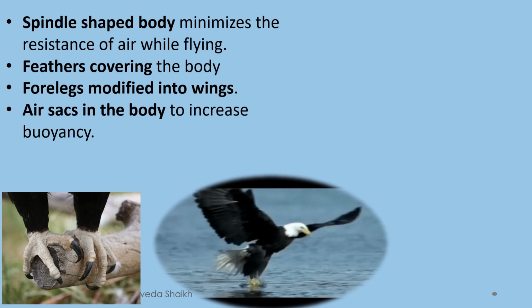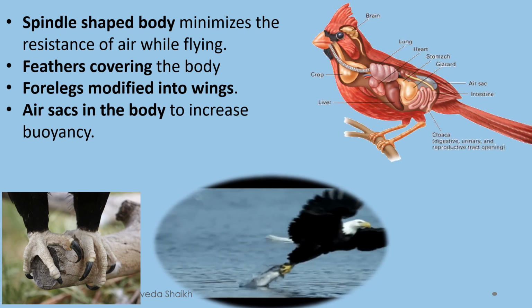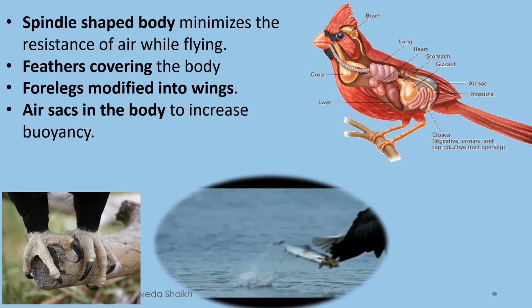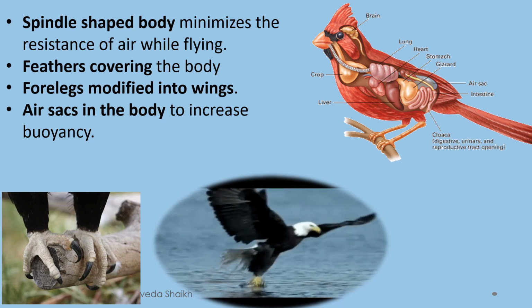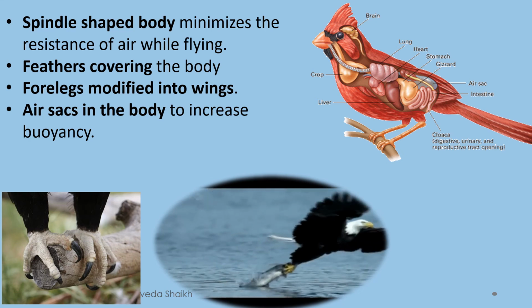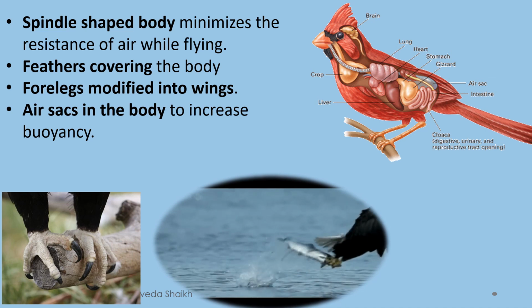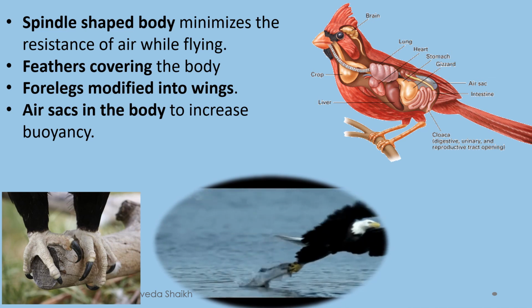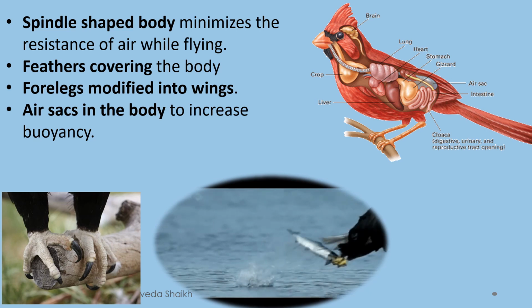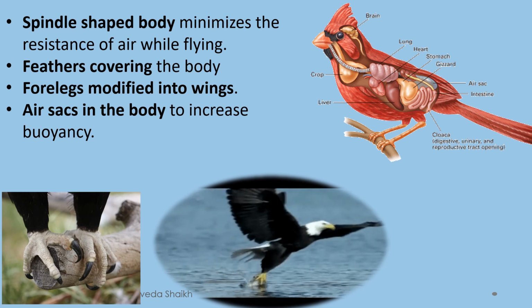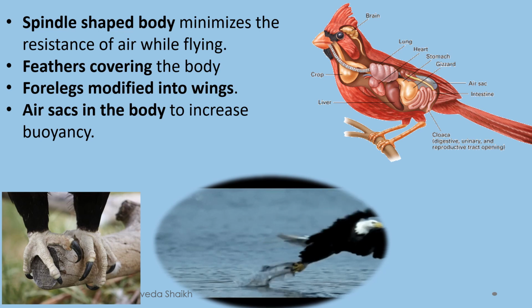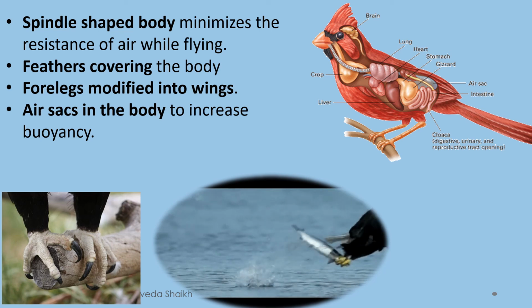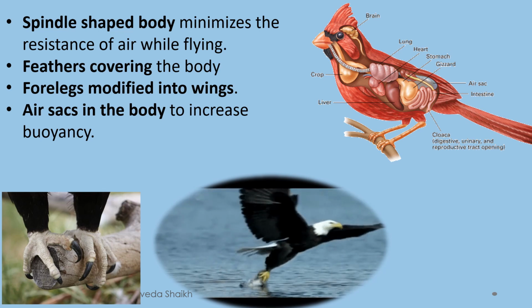Next, you have air sacs in the body to increase buoyancy. Now, when they are flying, they have air sacs also. Like if I blow a balloon and let it into the air, it will go. It is very light in weight. Same way, they have special air sacs in their body so that they can easily fly and do not feel too much pressure when they are up in the air.